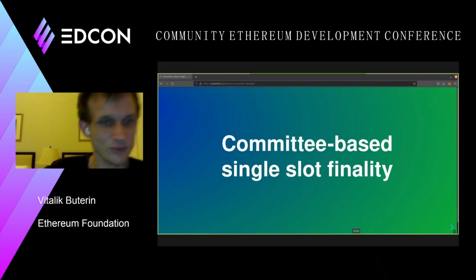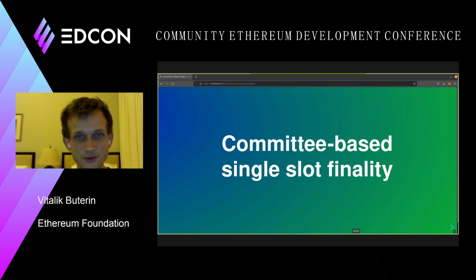Today, what I am going to talk about is this proposed long-term roadmap or long-term change for the beacon chain that changes how finality works in the beacon chain, that changes how the beacon chain comes to consensus.